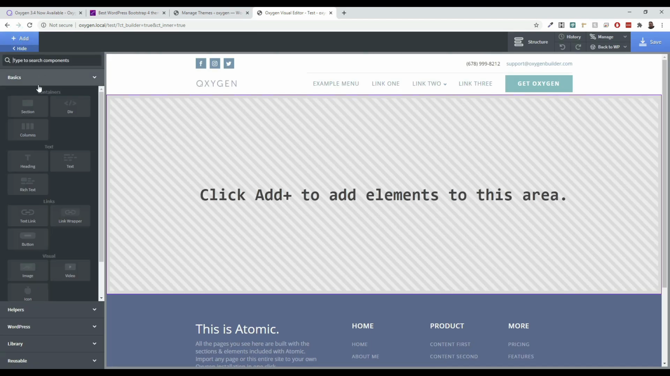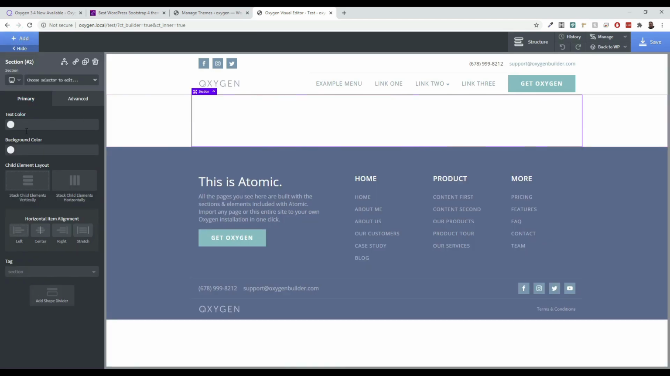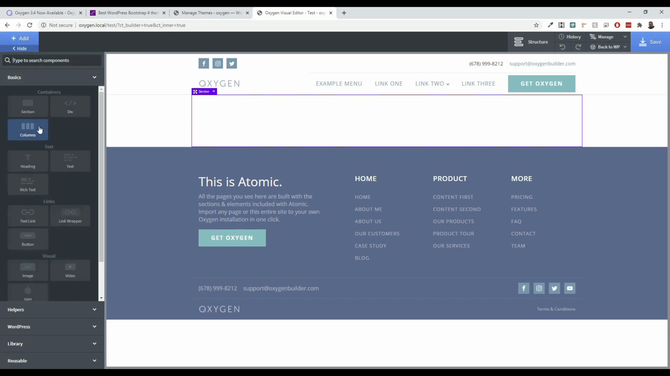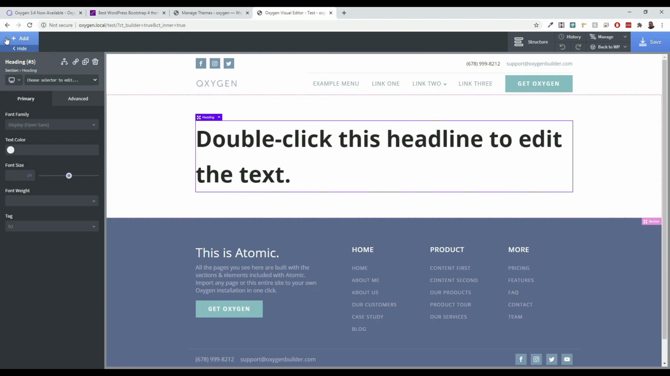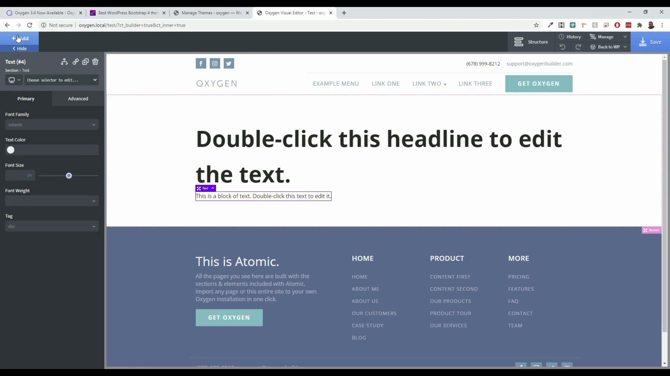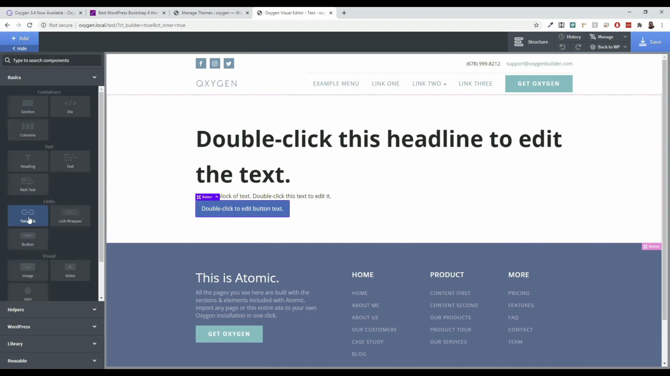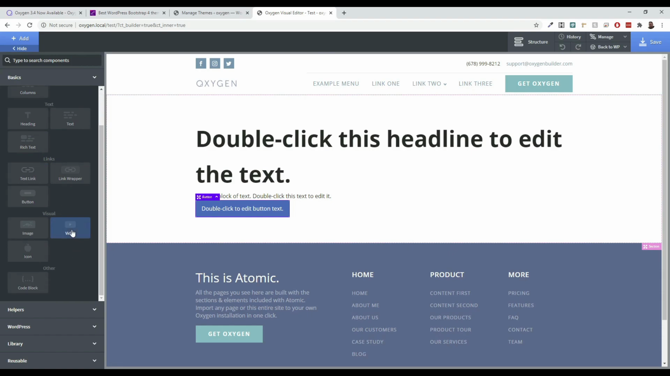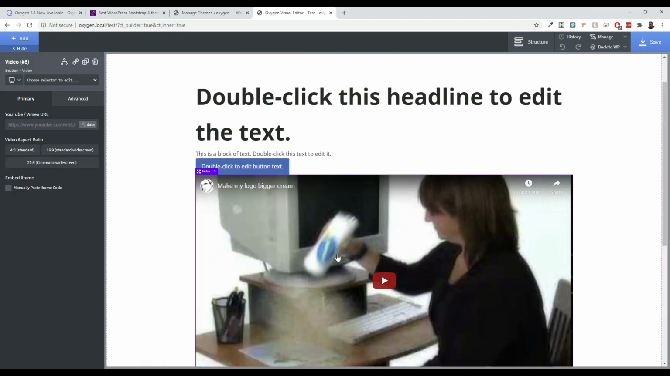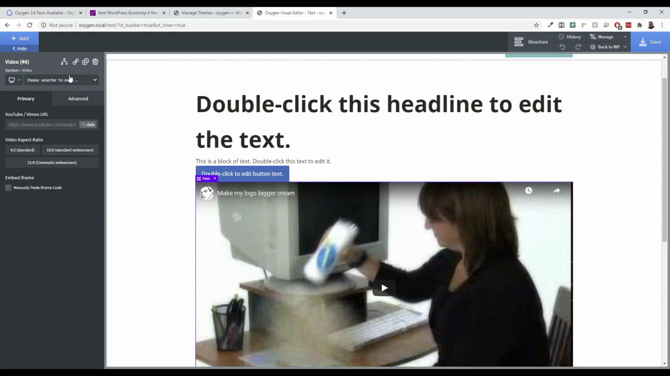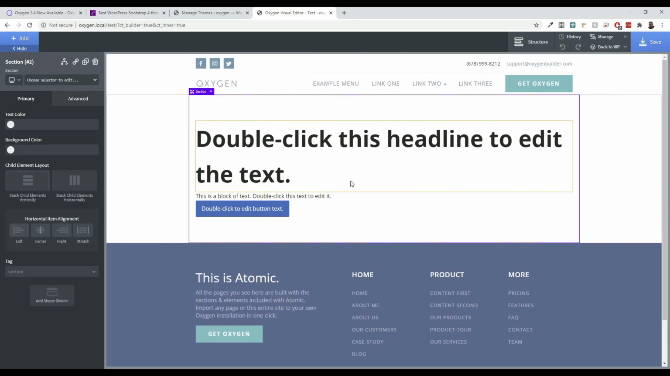If you're someone who's brand new, you may not understand what some of these things are, but you've got headings here, you've got text, you've got buttons that you can add in. So this has got all of those different things. If you want to add a video, here's a video. You've got the ability to do that. So Oxygen's got more of a clickier setup.